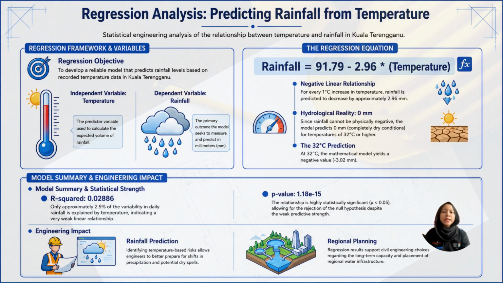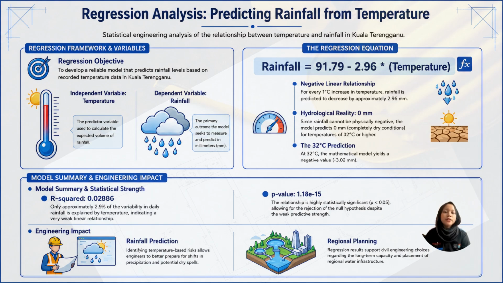This equation shows a negative relationship between temperature and rainfall. Specifically, for every 1 degree Celsius increase in temperature, the predicted rainfall decreases by approximately 2.96 millimeters. This suggests that higher temperatures are generally associated with lower rainfall amounts in Kuala Terengganu. As an example, when the temperature is 32 degrees Celsius, the model predicts a rainfall value of negative 3.02 millimeters. Since rainfall cannot be negative in reality, this is interpreted as 0 millimeters, meaning very dry conditions.